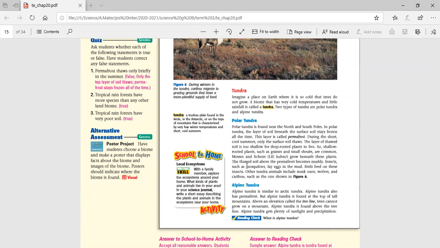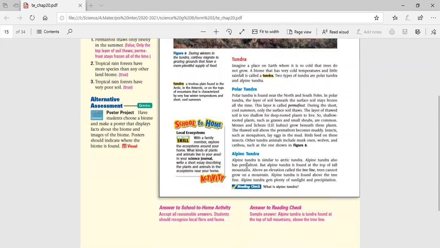So just small plants in scattered places, and some bushes or shrubs also scattered. That's how the permafrost helps to support life. That's about the polar tundra.